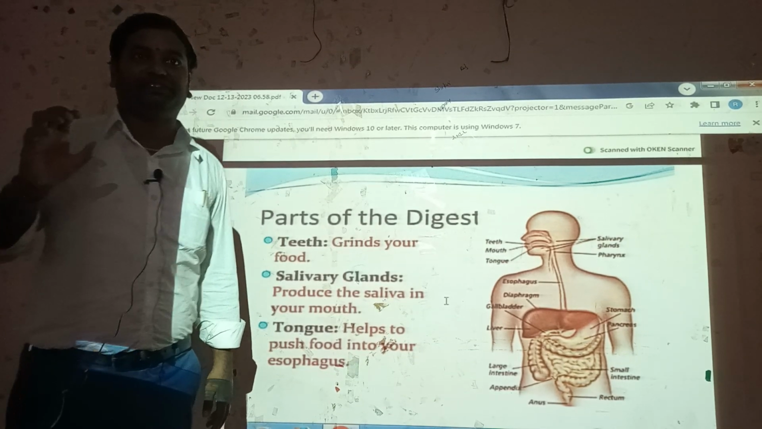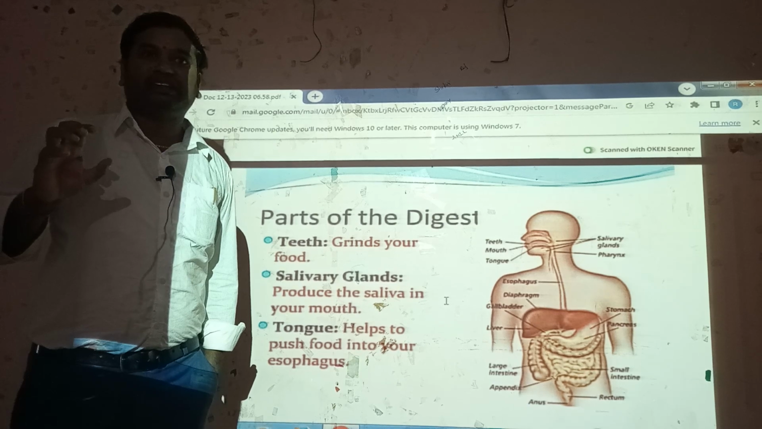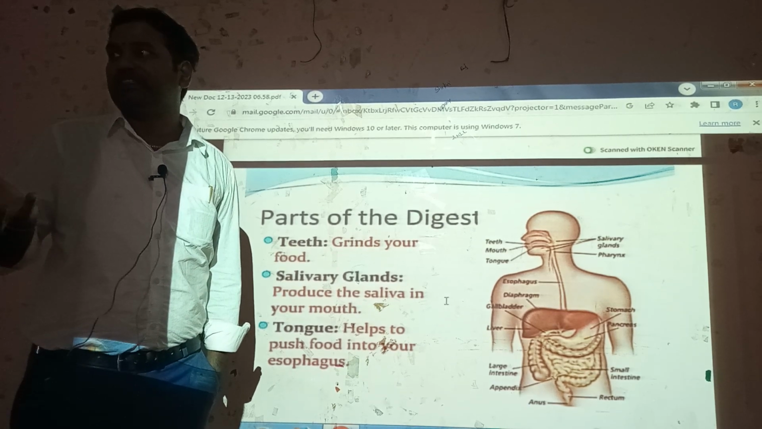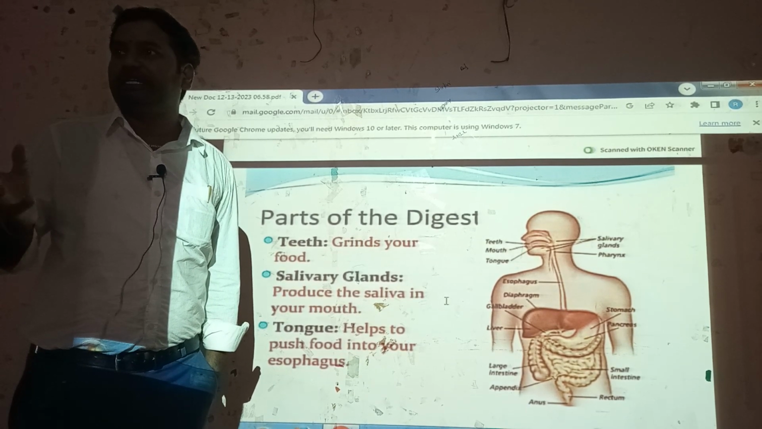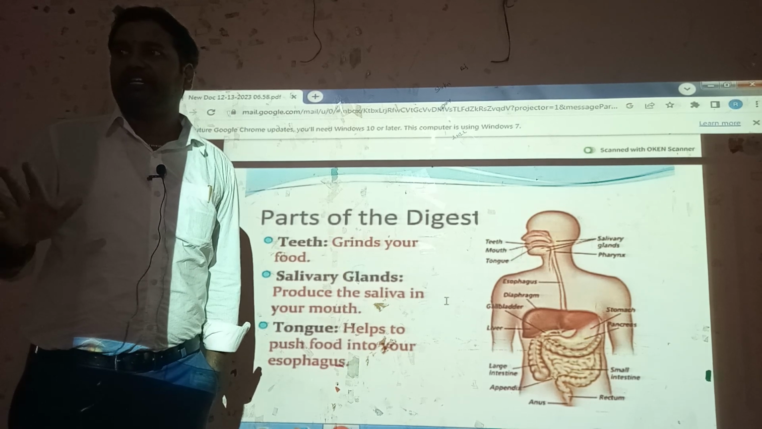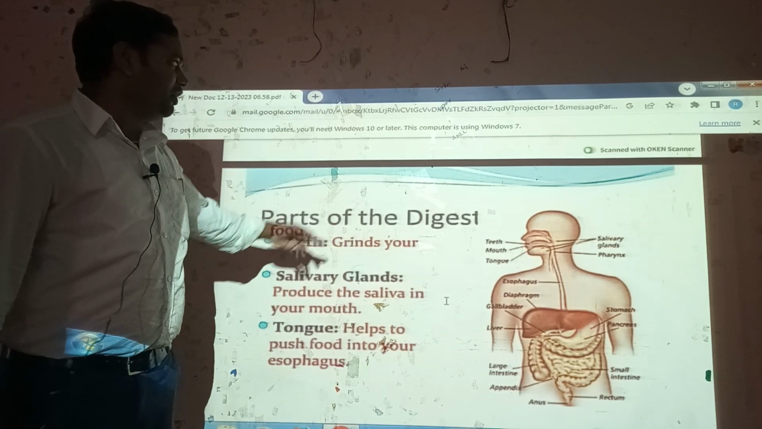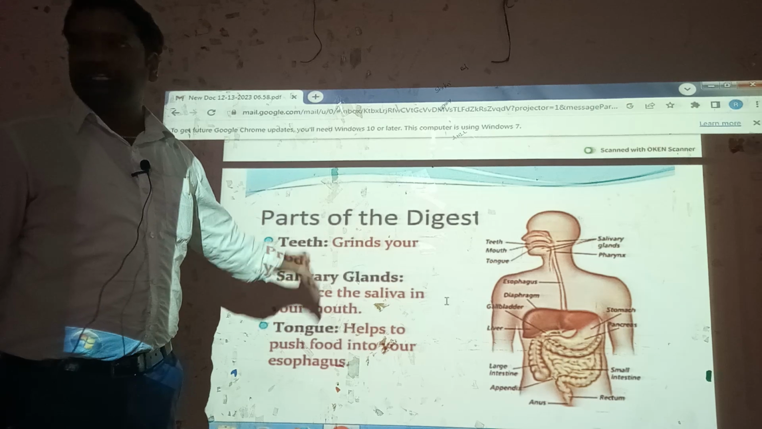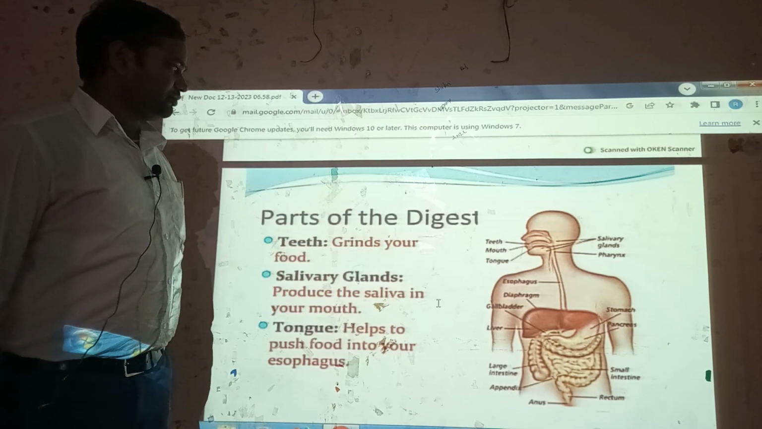Fungiform papillae and circumvallate papillae. Different types of taste: four types of taste, bitter, sweet, salt, and other tastes are also available on our taste buds. Next slide.